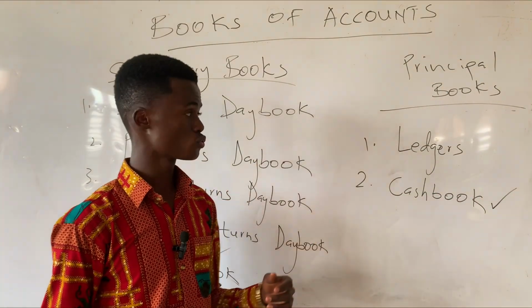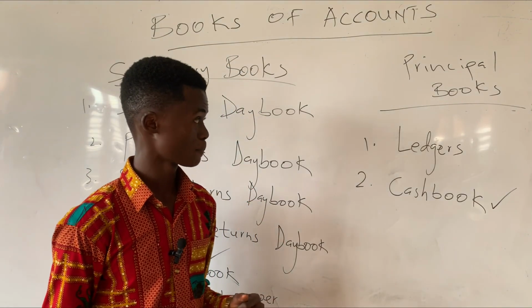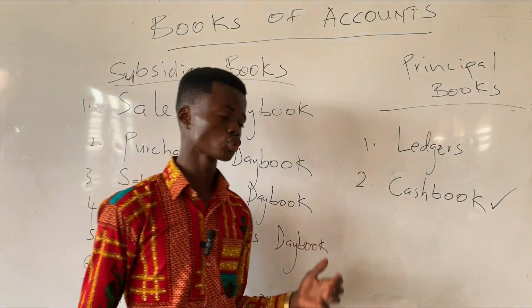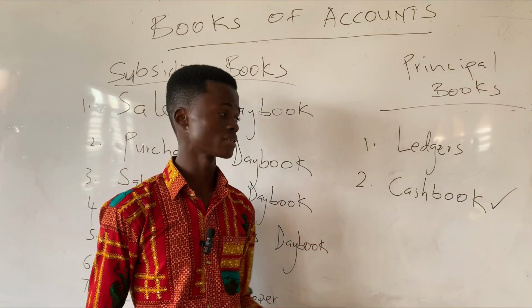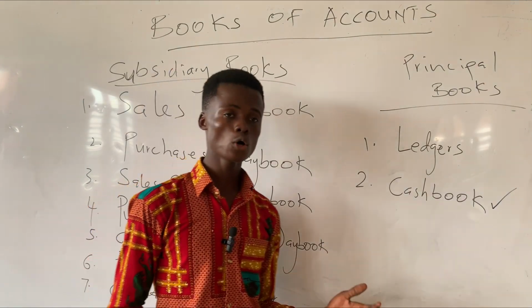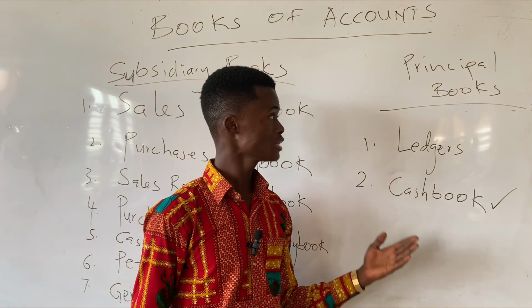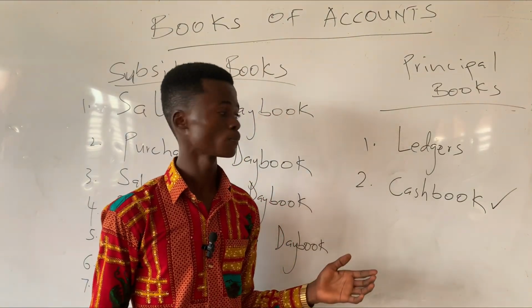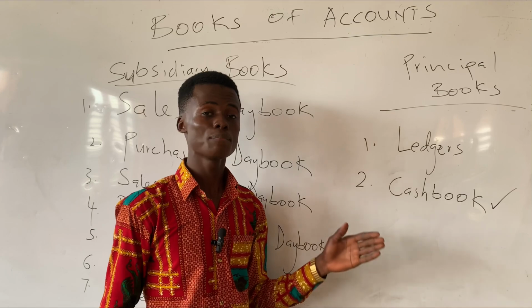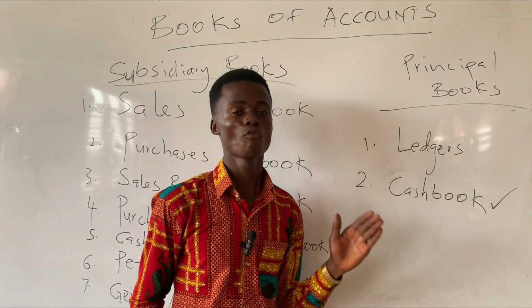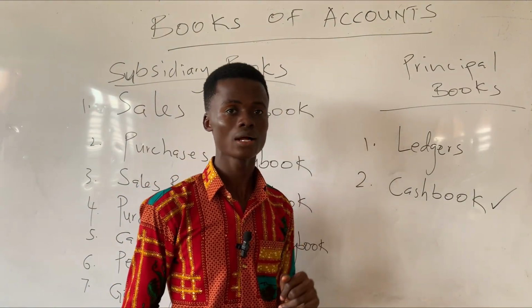On the principal books too, we said earlier that the principal books are the books that go by the double entry principle. The cash book also goes by the double entry principle, and it qualifies to be called a principal book because it can perform any function of the cash account, which is a general ledger.